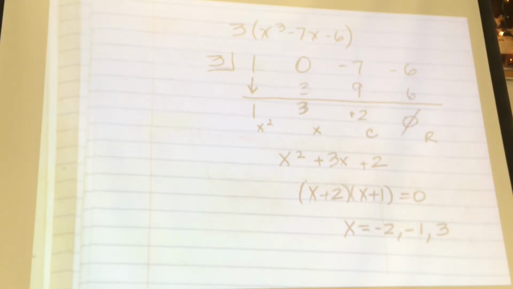Sean. What is the first thing that we did? To solve this, what's the first thing that we did? Yeah, took out a 3 and you factored out the 3, right? And then what do we do? Yes, but before synthetic division you have to find the... How do you know what to plug in for synthetic?